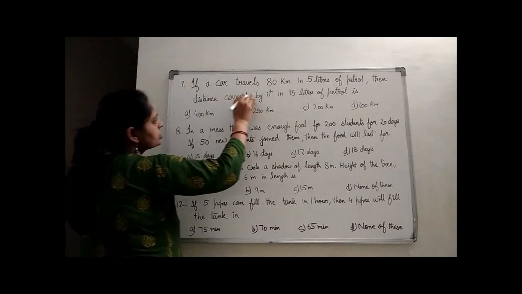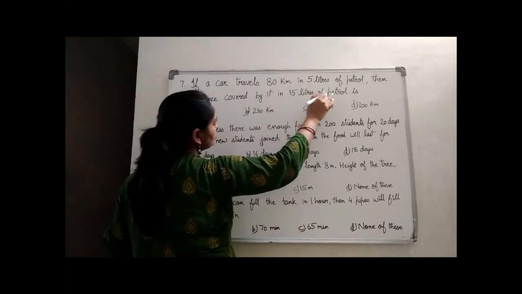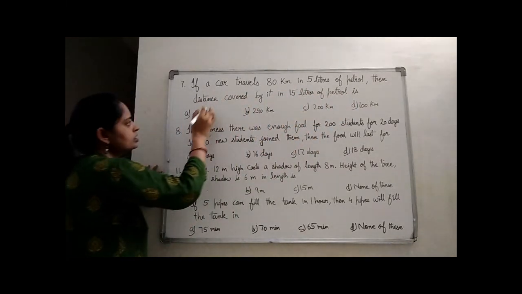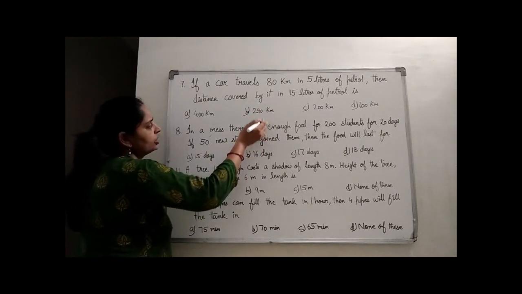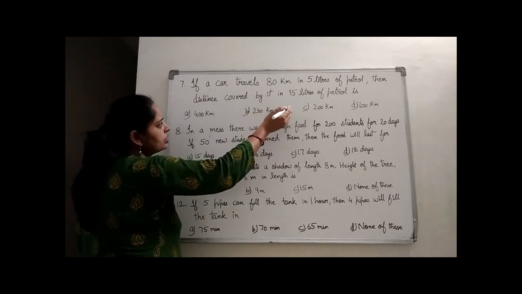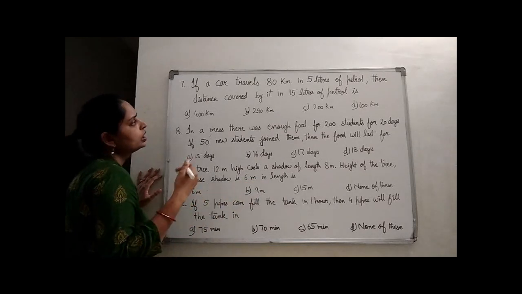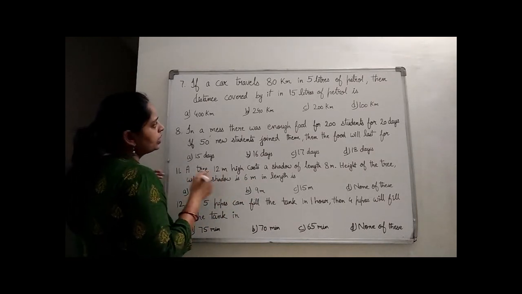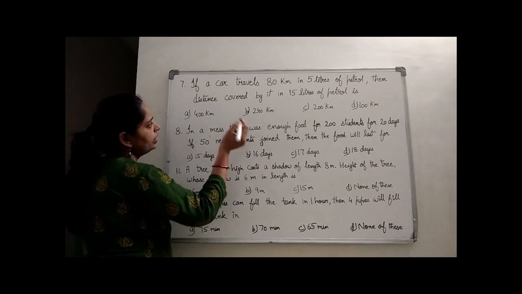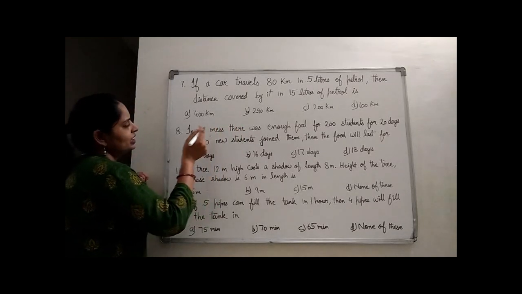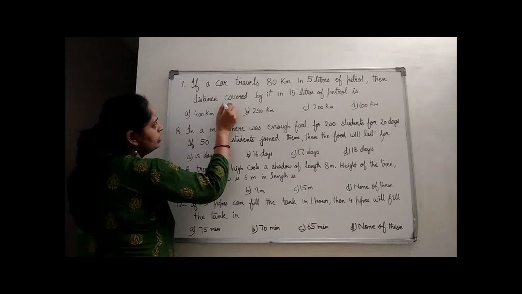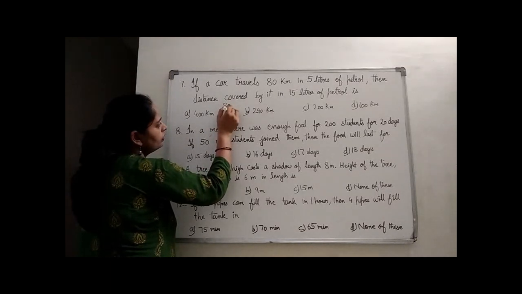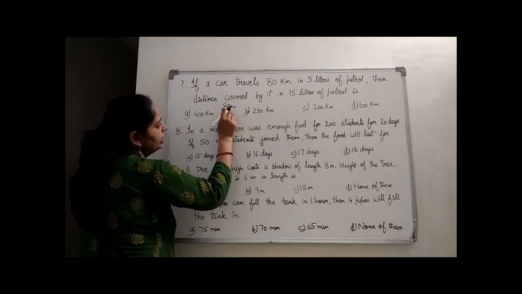If a car travels 80 km on 5 liters of petrol, then the distance covered by 15 liters of petrol is. We know that the more liters of petrol in the car, the more distance will be covered, right? So it is a case of direct variation. So we know in direct variation, for both the values x and y, x upon y is constant. So we have 80 upon 5 will be equal to